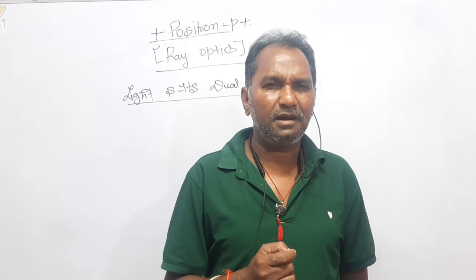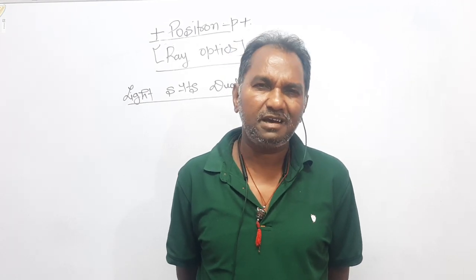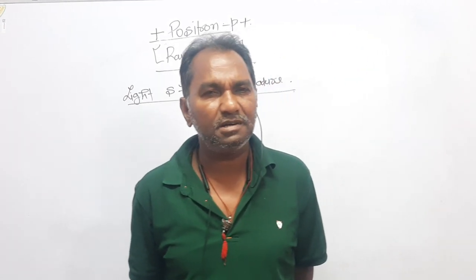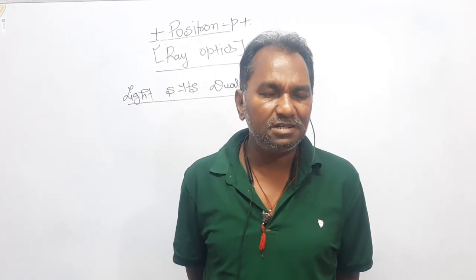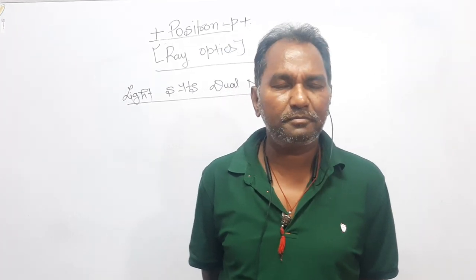Those properties of light which depend on the particle nature of light are reflection, refraction, scattering, dispersion. You will understand these properties only when you suppose that light is made of particles. These properties reflect the particle nature of light. Dear students, interference, diffraction, polarization are the properties which reflect the wave nature of light.